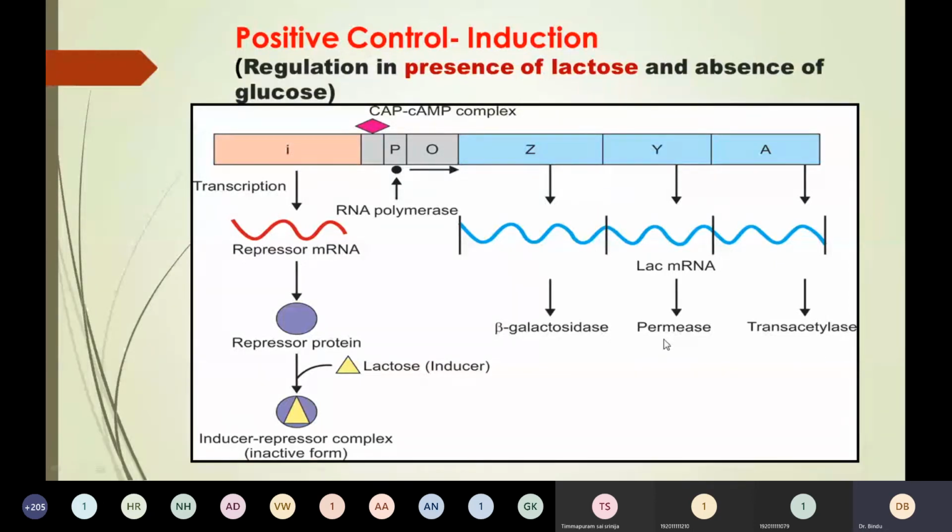However, if there is no glucose, it will start utilizing lactose as a source of energy. So when lactose is present, the lac operon is induced. That means lactose is an inducer, so there is increased gene expression, or the gene is turned on. A small amount of lactose is converted to its isomer allolactose. See here, allolactose.